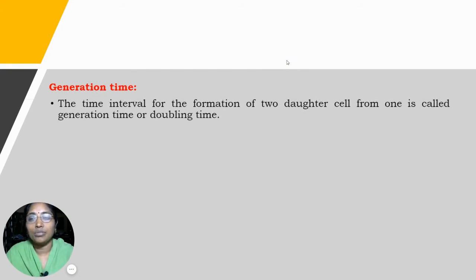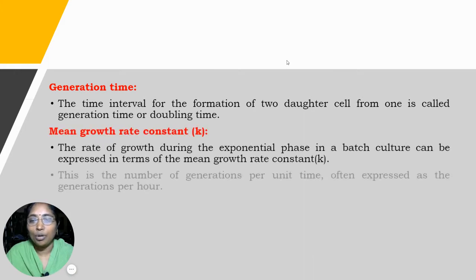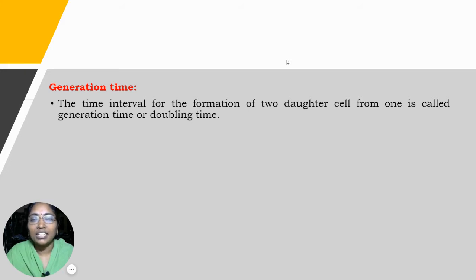Before going into the phases, let's look at two important definitions. The first is the generation time. What is meant by generation time? Generation time means the time interval for the formation of two daughter cells from one parent cell. Suppose one parent cell undergoes binary fission, giving rise to two daughter cells; that is the generation time. That means how much time it takes for one bacterial cell to give rise to two daughter cells. Suppose a bacterium takes 5 hours, then we say its generation time is 5 hours.